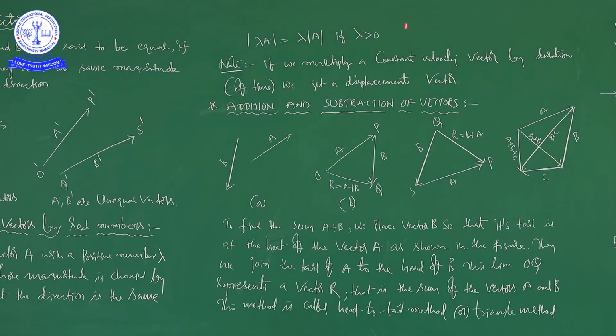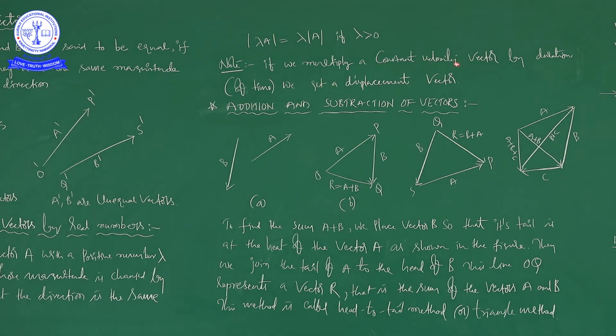For example, a into 2 will become 2a, a into 3 will become 3a. So, if you multiply a given vector a with 3, the magnitude will be increased 3 times. The magnitude is changed by 3 times. Suppose if you multiply it with 4, the magnitude is changed by 4 times. Okay. So, it goes on, right. You can see one important note here.